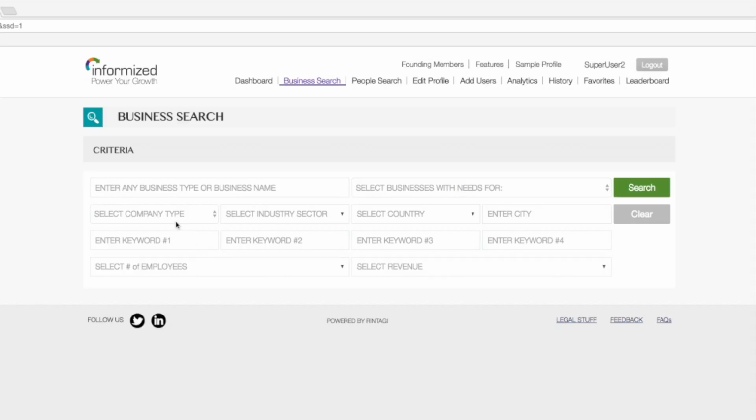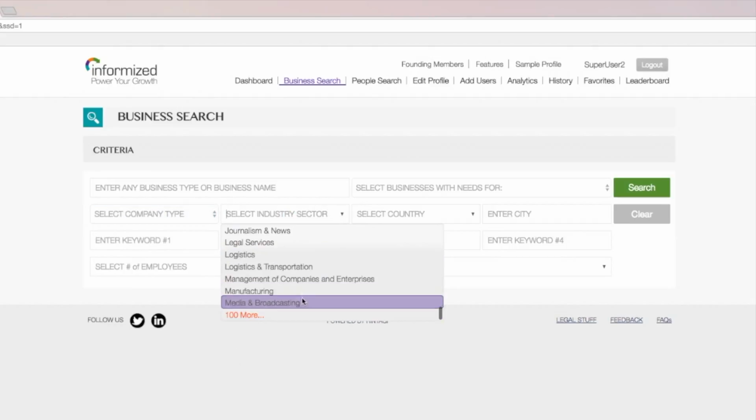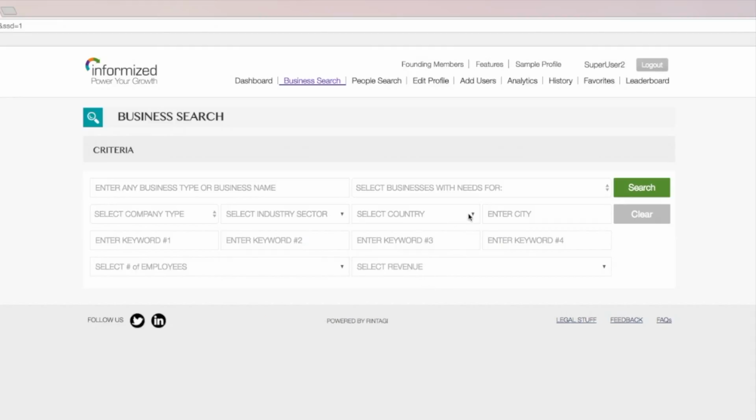So let's start. The first thing, obviously, that you're going to do is that you've got a bunch of business criteria. You can enter any type of business, whether it's a manufacturing business, a financial services business, or information technology, software, whatever. Or you can search for a specific business name. It might be a company that you're interested in. The type of company, i.e. private or public company, industry, and we have hundreds of industry sectors that we've got listed here, a country, particular city, and then you'll see that we have some enter keywords.